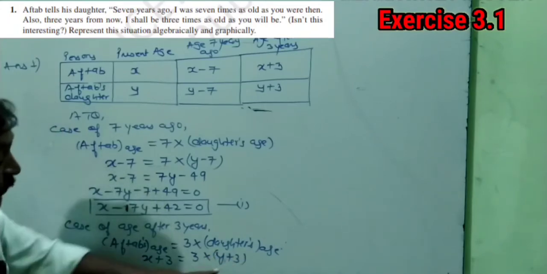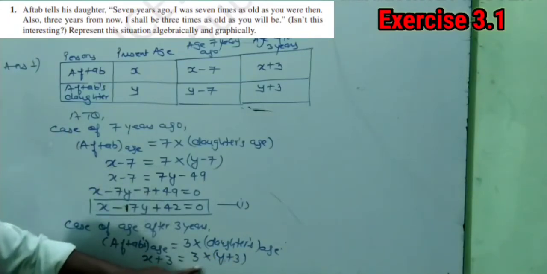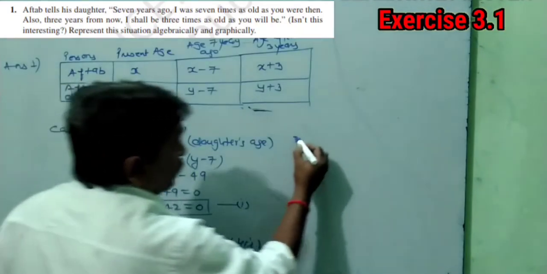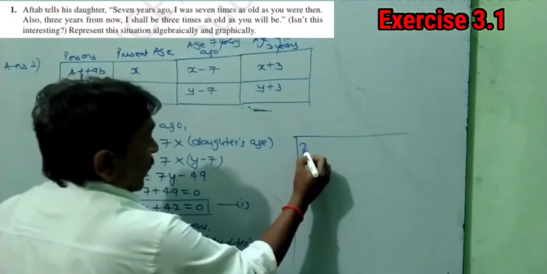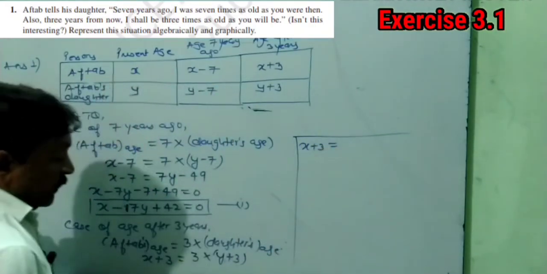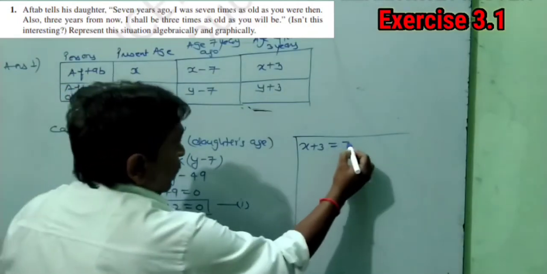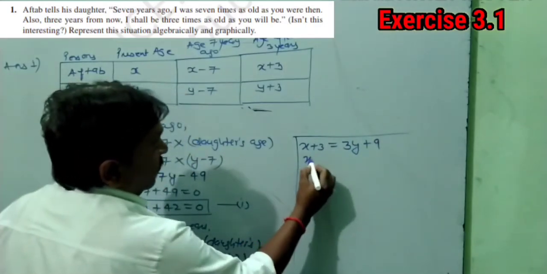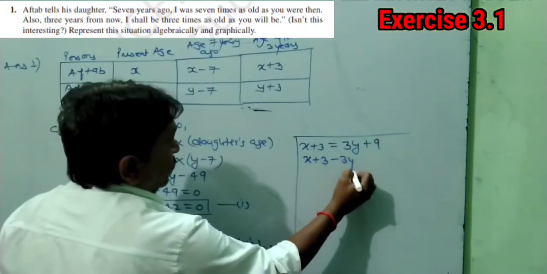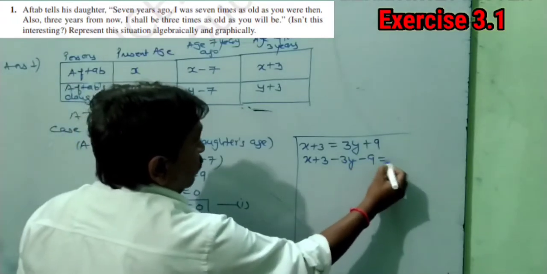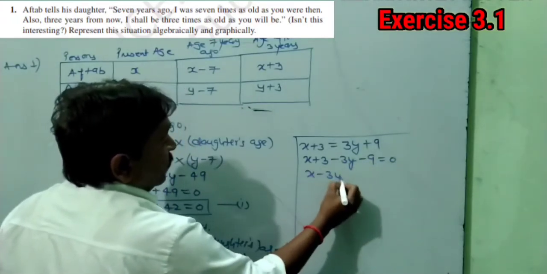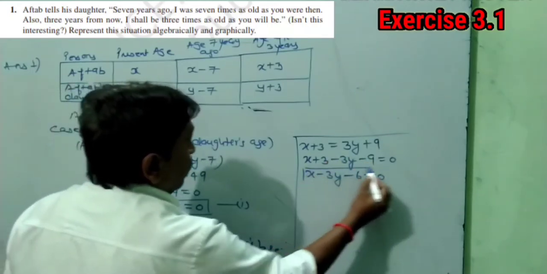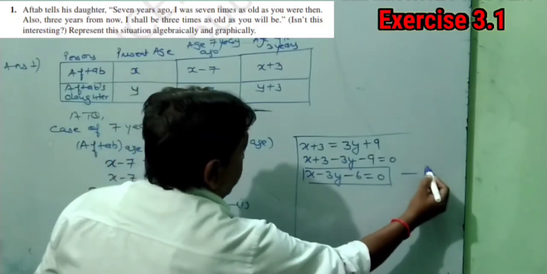Don't forget to put this bracket because the 3 will get multiplied with both the terms, with Y also and 3 also. See here. So it will become X plus 3 equals, when the bracket opens, 3 will get multiplied with Y also and 3 also. 3 3s are 9. Bring everything on one side. X plus 3 minus 3Y minus 9 is equal to 0. X minus 3Y minus 6 is equal to 0. This is our second equation needed.